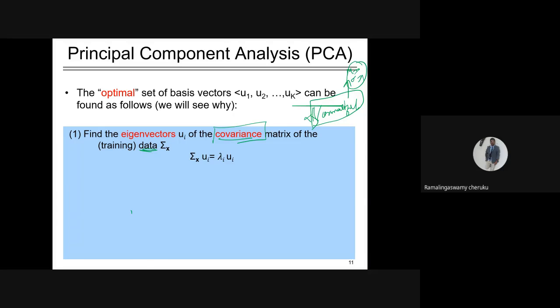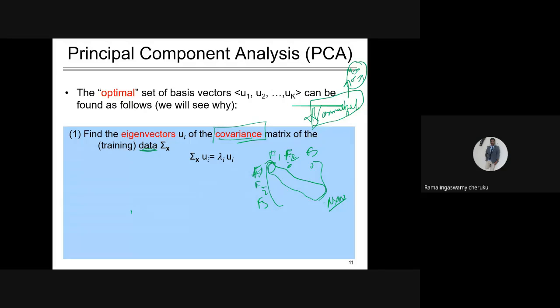How can you find it? Say there are 3 features, F1, F2, F3. You can find out the correlation between F1 and F2 using the covariance formula, and likewise for the other pairs. Say you get a 3 by 3 matrix. So there are n dimensions, and it is an n cross n matrix, where the diagonal elements will be the variance of each feature, because the correlation between F1 and F1 is the variance. And the off-diagonal entry between F1 and F2 is the covariance between F1 and F2.